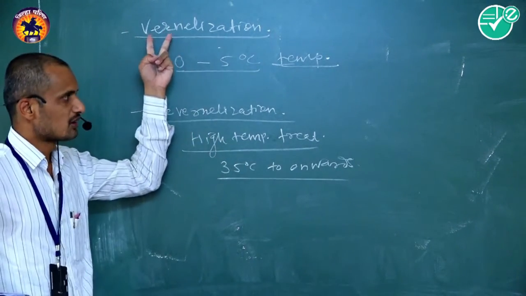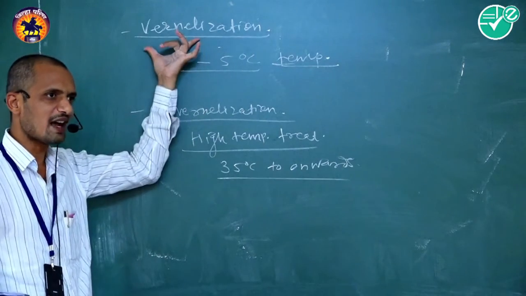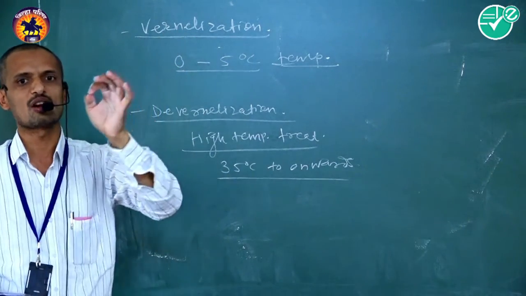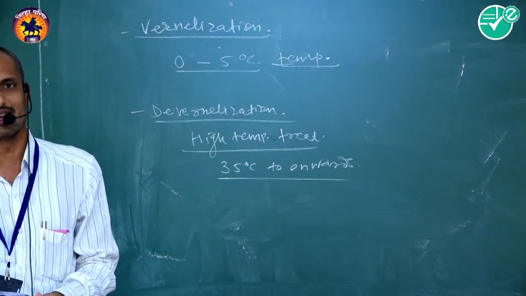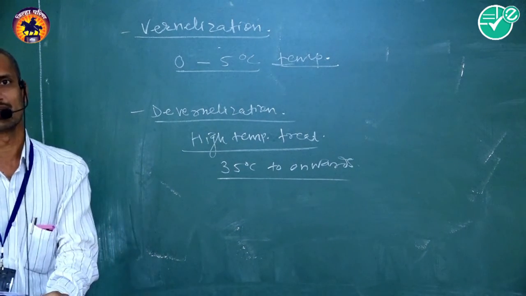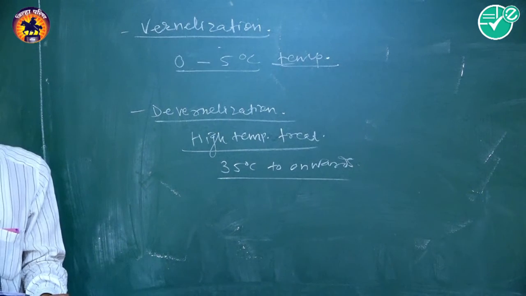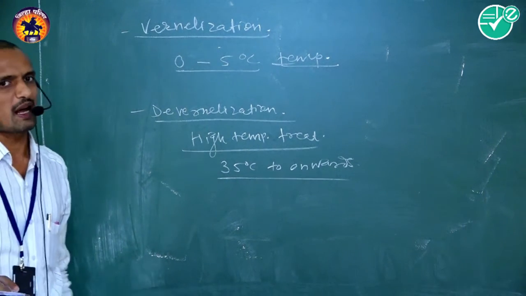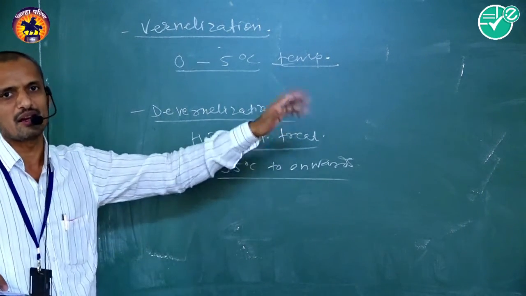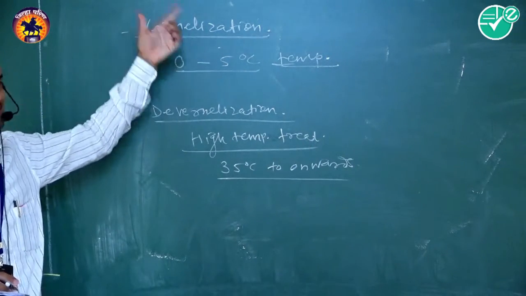There are two concepts. Like vernalization, here cold treatment or chilling treatment is necessary during plant growth as well as development, and that is called vernalization.